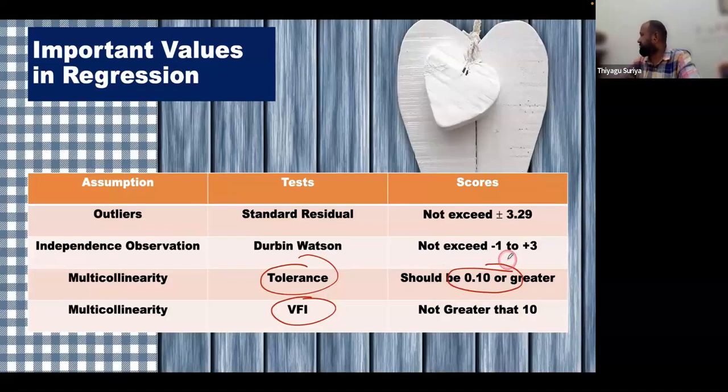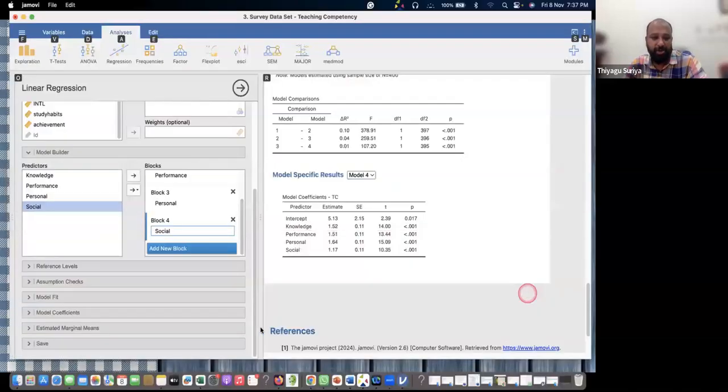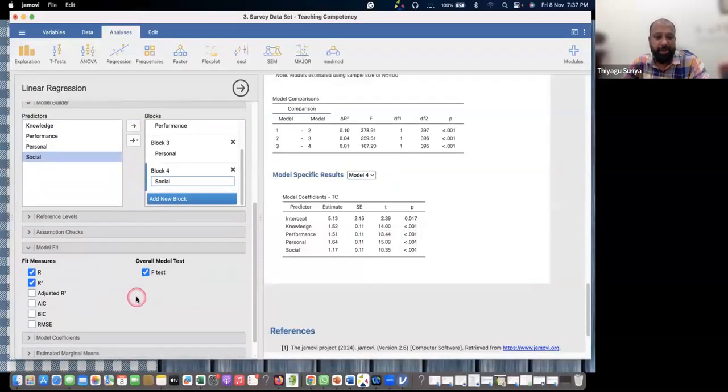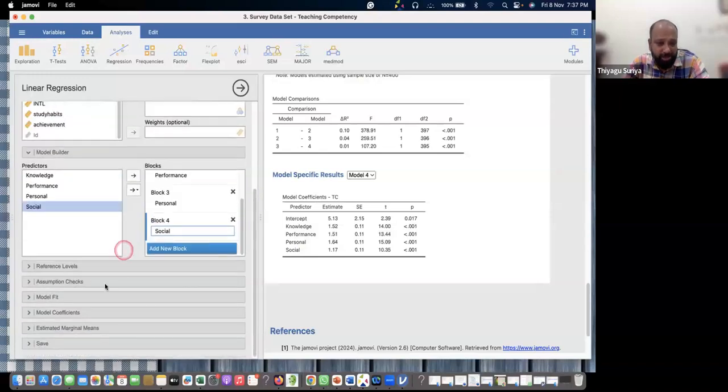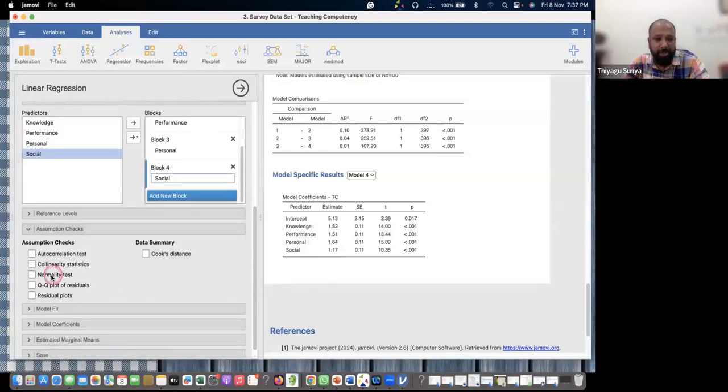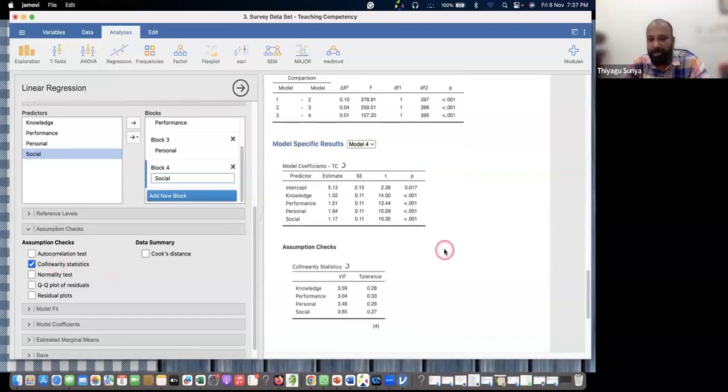And the next one, VIF. The VIF value should not be greater than 10. This way we have to check whether there is multicollinearity. I am just showing this. Go to the assumption checks, and check the collinearity. When you click on collinearity, multicollinearity, we are getting this.